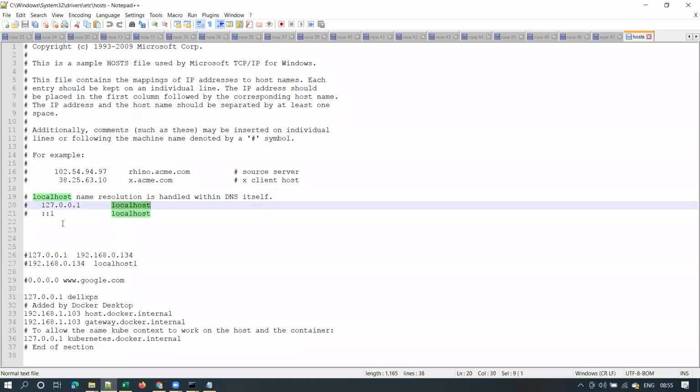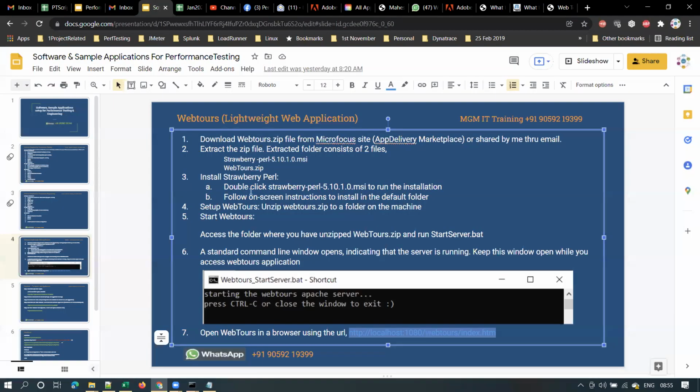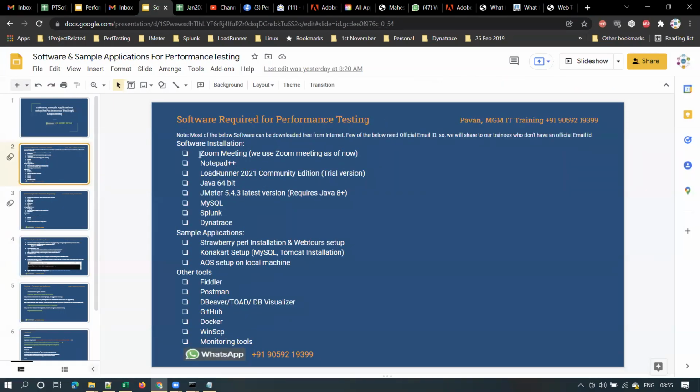Here you can see, this comes by default, guys. I did not define it. You can check on your machine. Can you please open the host file in this path, everyone? See Windows, System32, drivers, etc, hosts. Please go to this path and open the host file with Notepad++. Please install Notepad++ if someone doesn't have it. These are the software required for performance testing.